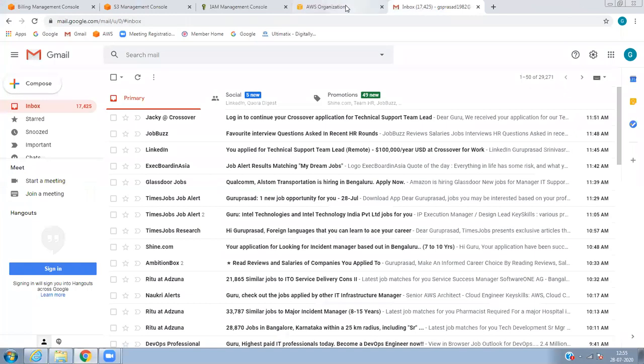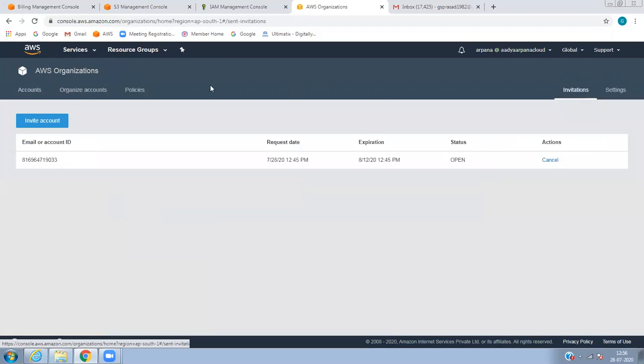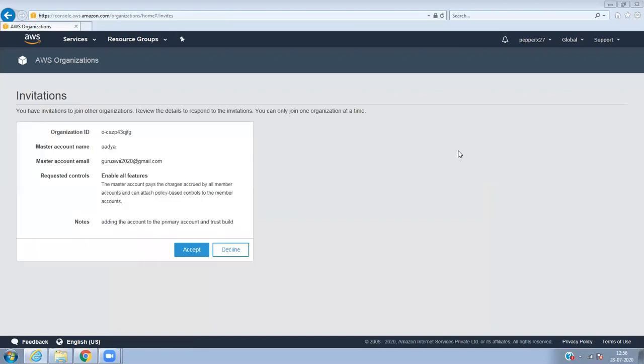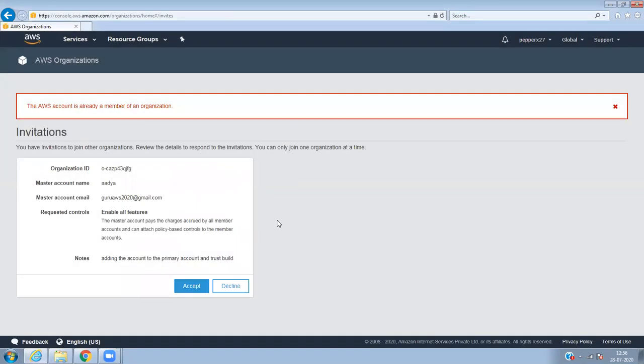Okay, I think it is taken now. You log out of this account. Okay, you check the chat box. I shared that link, the activation link. Click the link and login as the root user. You're accepting. Accept. Confirm. Okay.